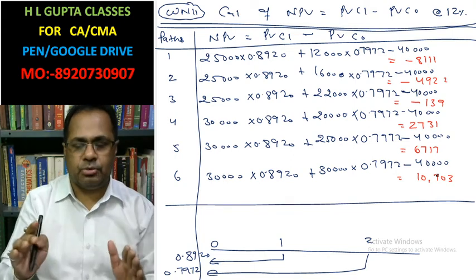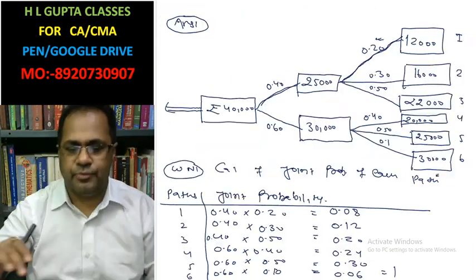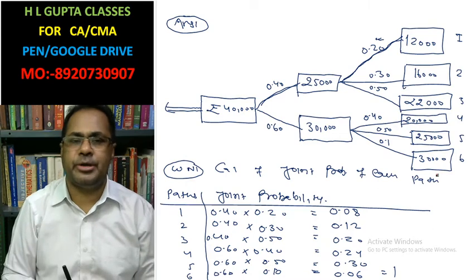So in working note second we have calculated the net present value of each path, and in the first working note we have calculated joint probability.